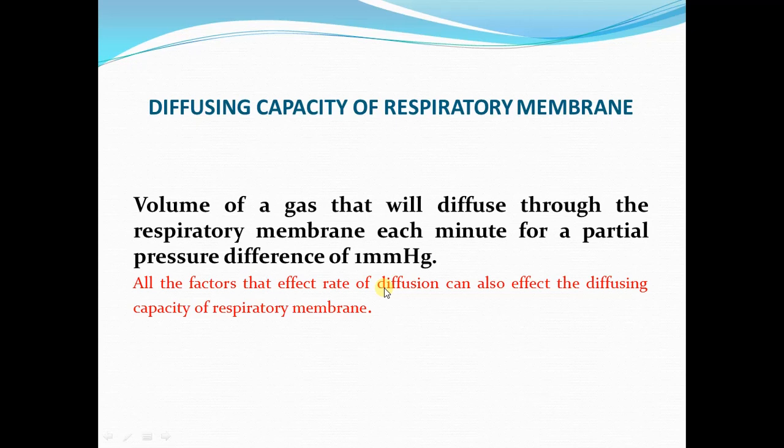It is very simple to understand that if any factor increases the rate of diffusion of a gas, either oxygen or carbon dioxide, across the respiratory membrane, it will ultimately increase the total volume of gas that diffuses across the respiratory membrane in 1 minute. So all the factors that increase the rate of diffusion can also increase the diffusing capacity of the respiratory membrane.